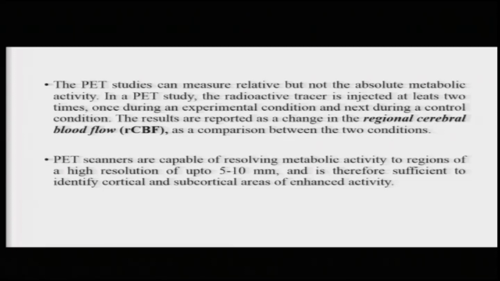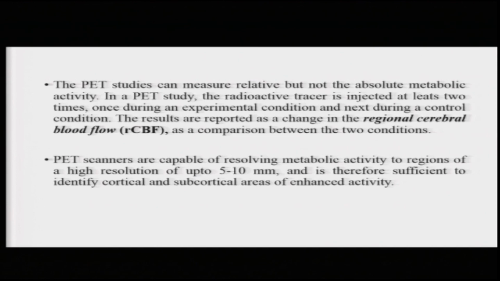So typically when a person is doing a particular task, the areas of the brain which are involved in those tasks will receive more blood flow, hence the tracer will be able to travel there, and when the image is drawn on the basis of these tracers, it gives you the image of areas that are involved in doing these tasks. Therefore, the PET studies can measure relative but not absolute metabolic activities.